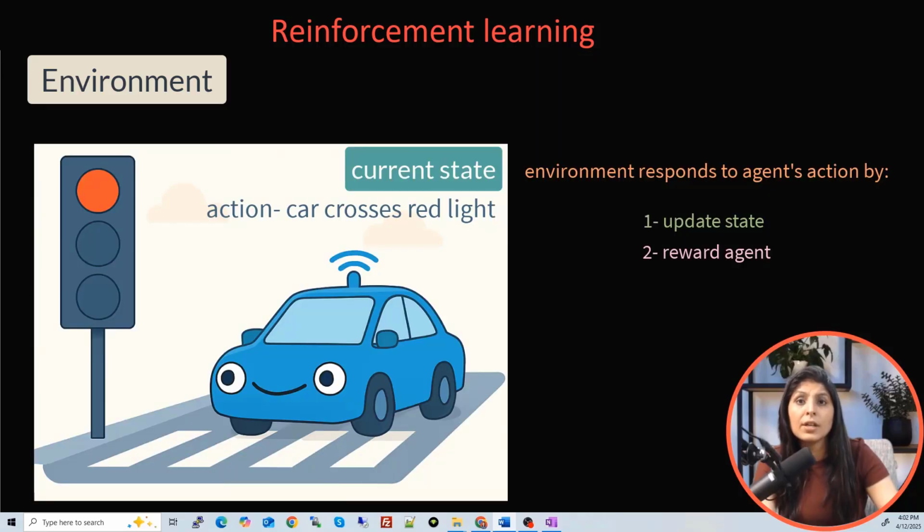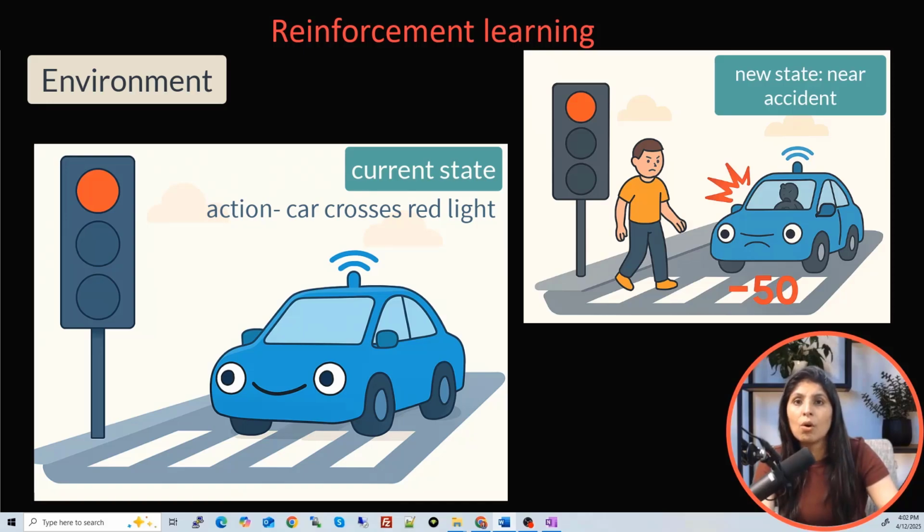Now suppose the car crosses the red light, then the new state will be an accident or near accident. Earlier the new state was green light when the agent stopped at the red light, but now the agent crossed the red light and the new state might be an accident. So in this case, the agent will receive, let's say, minus 50 points as a penalty because it made a bad choice. So what does the environment do? The environment tells the agent whether that was a good action or a bad action. And this is how the agent learns and gets better with time.